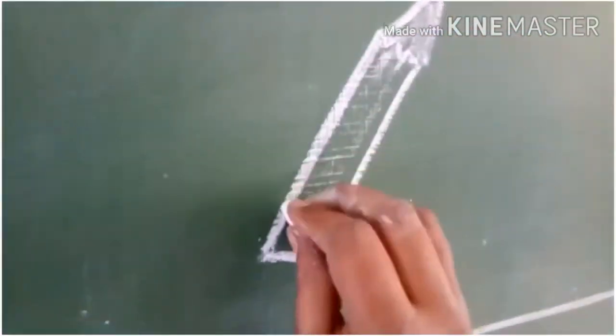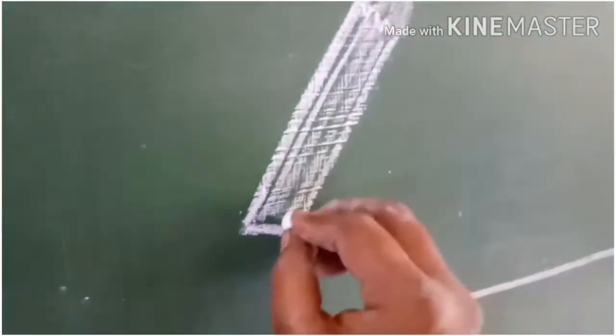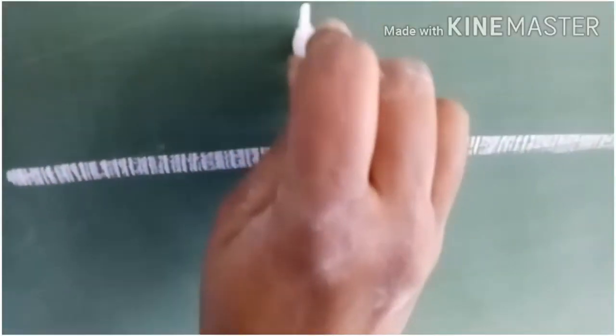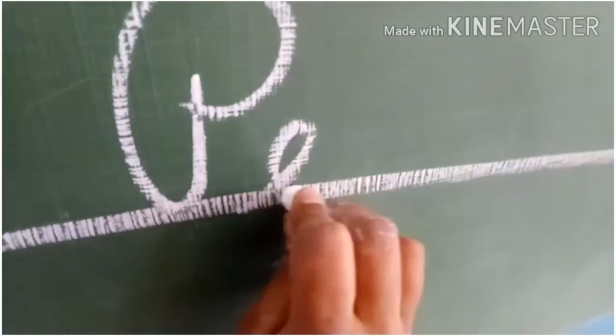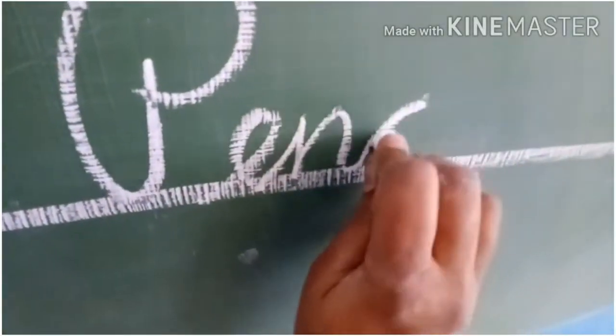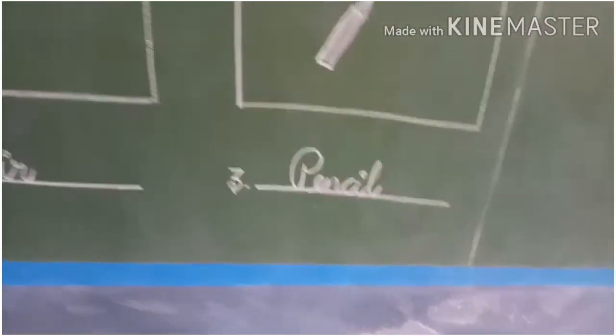Give some shading. That's it. Pencil is ready now. Now label the picture pencil. P-E-N-C-I-L, pencil. Is it clear, children?